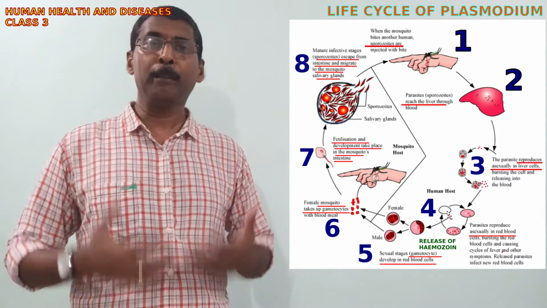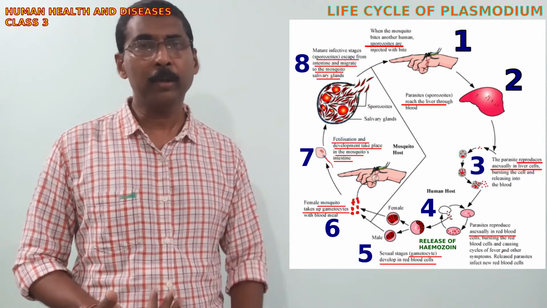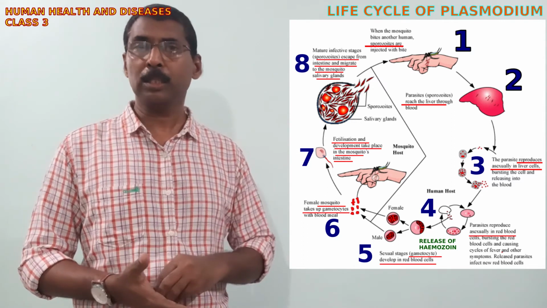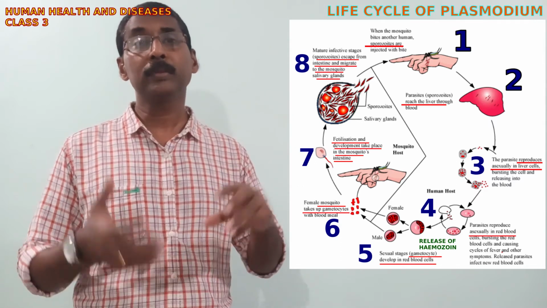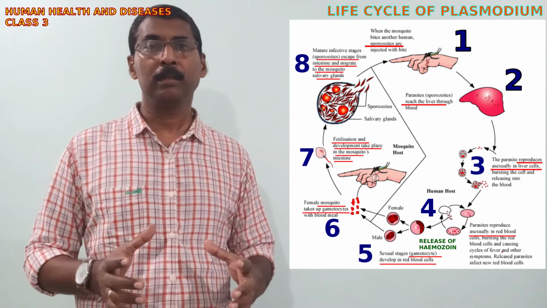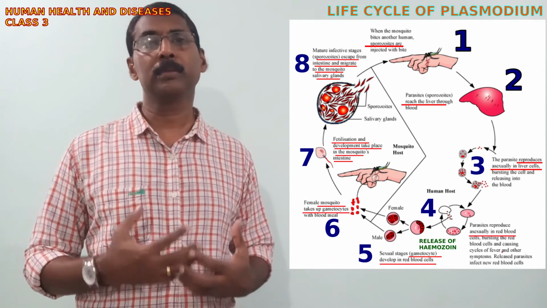So their number keeps on increasing, and the number of RBCs keeps on decreasing. And as a result of this, and also as a result of the release of the poisonous substance hemozoin, the patient gets the symptoms of malaria.